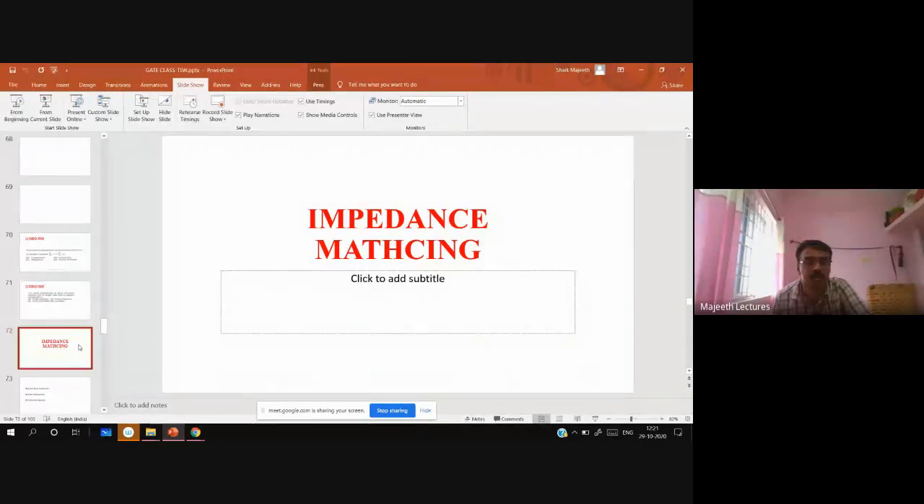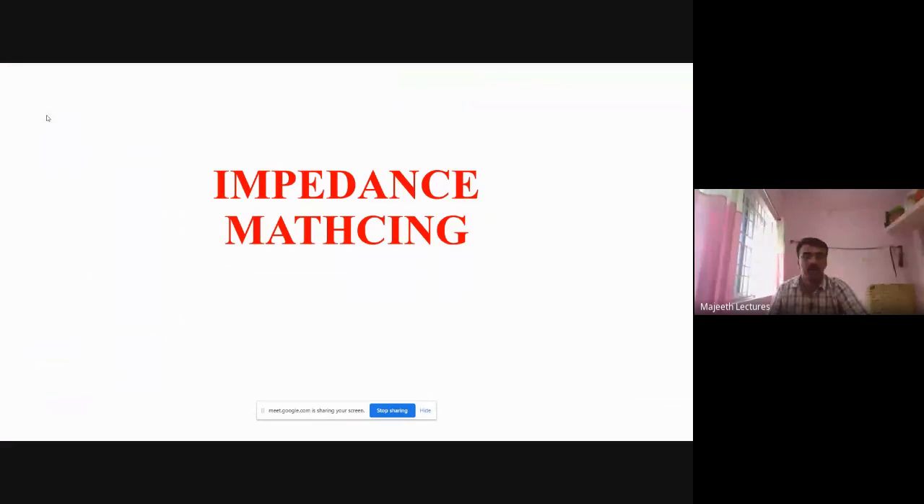Okay, sorry for the disturbance. The net was connected. Let me start again. Let us start with impedance matching. So this is another important point we must know. What is impedance matching?